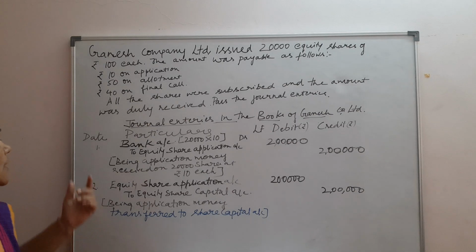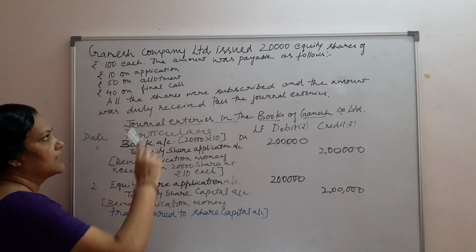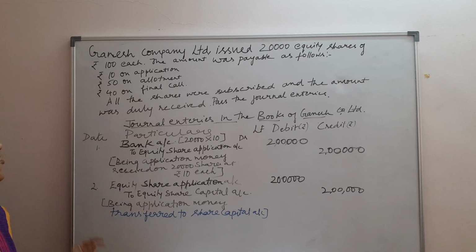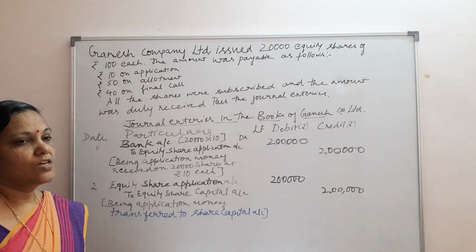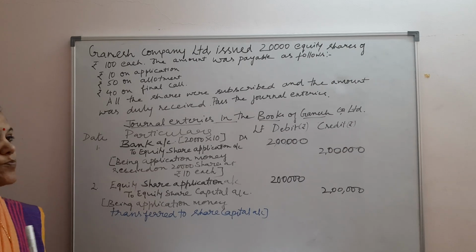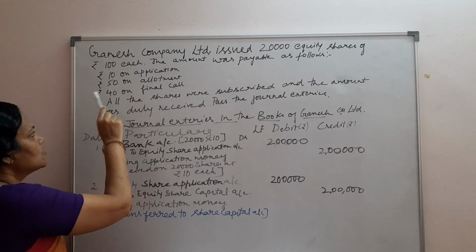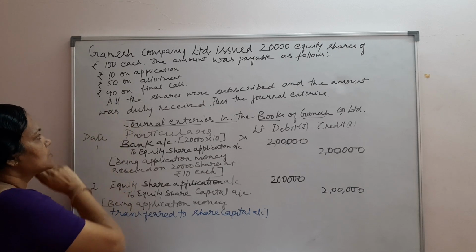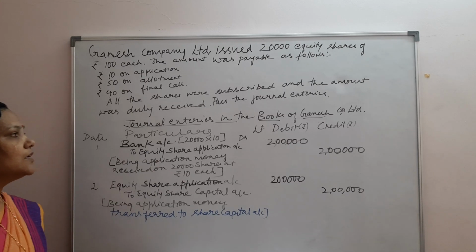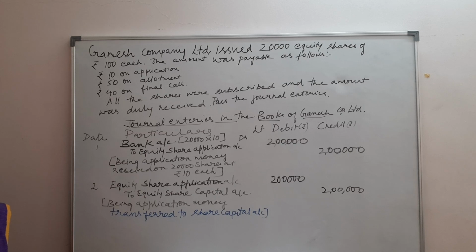Let us see that Ganesh Company Limited issued 20,000 equity shares of rupees 100 each. The amount was payable as follows: rupees 10 on application, rupees 50 on allotment and rupees 40 on final call. All the shares were subscribed and the amount was duly received. Pass the necessary journal entries.